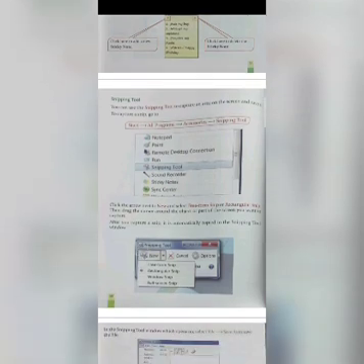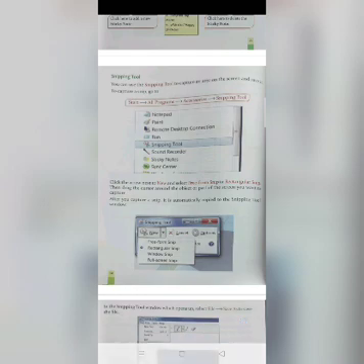Click the arrow next to new. See this arrow next to new, and select freeform snip or rectangular snip. Then drag the cursor around the object or part of the screen you want to capture. To be very specific, it works as a screenshot.